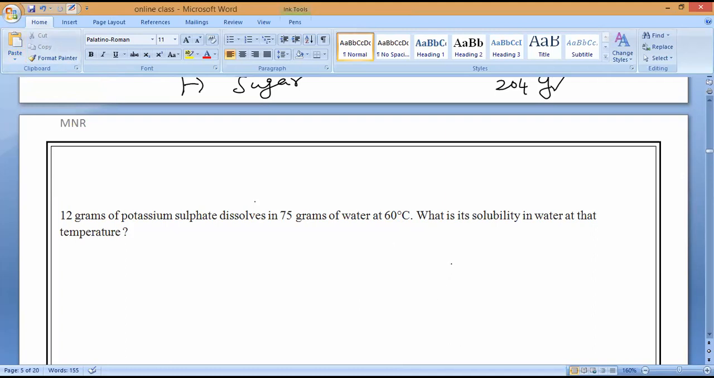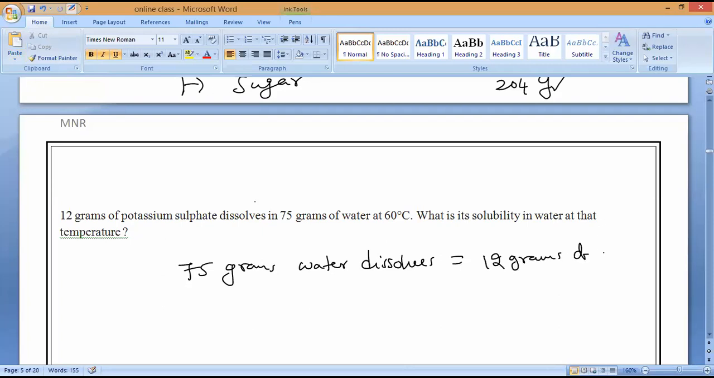Now, observe very carefully. It's applied mathematics only. Now here, see in the question they mention that 75 grams of water dissolves how many grams of potassium sulfate? Write it. 75 grams of water dissolves 12 grams of potassium sulfate. Is it yes or no?